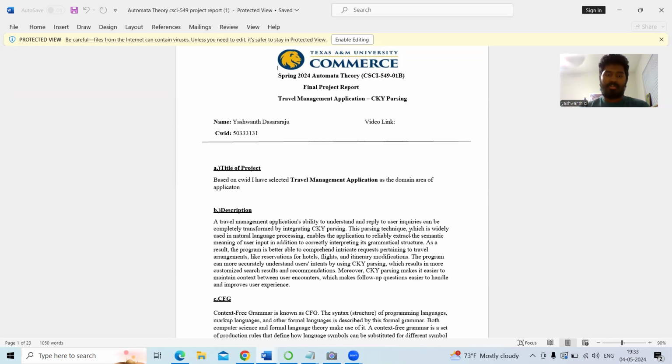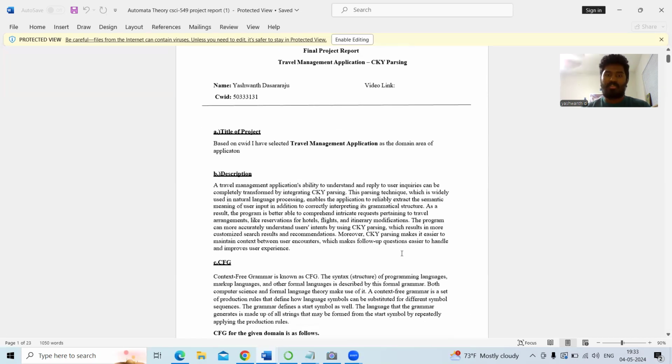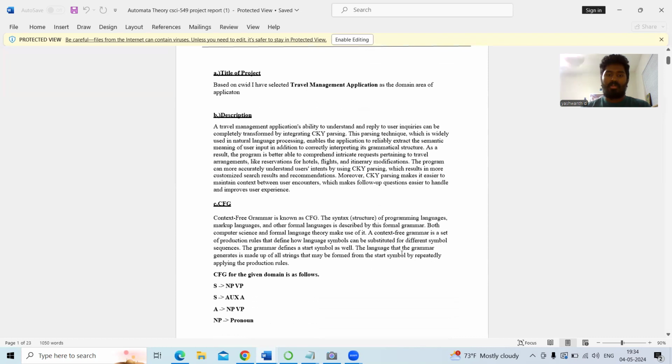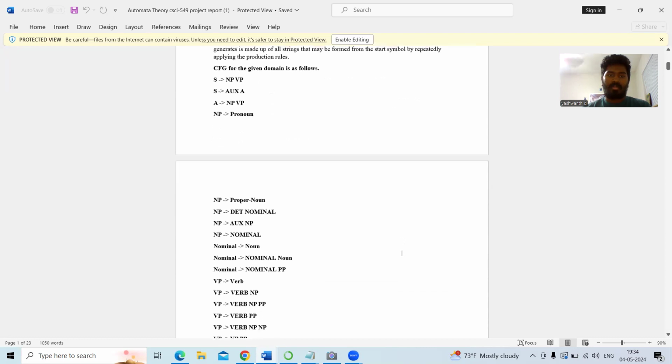In my project, I have chosen to travel by flight, and I have taken some valid and invalid sentences related to the flight and transport topic. Here we can see a brief description of the travel management application using CKY parsing. Mainly, I have chosen flights and itinerary modifications. The context-free grammar for my domain is generated here. Here is my context-free grammar.